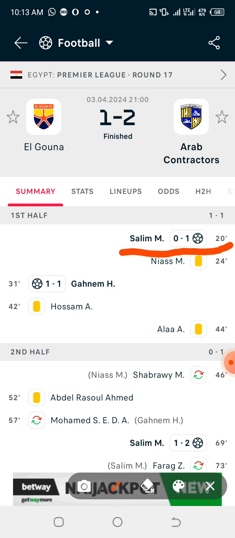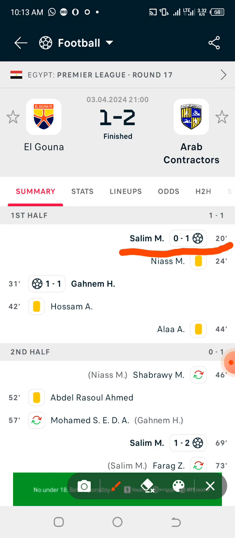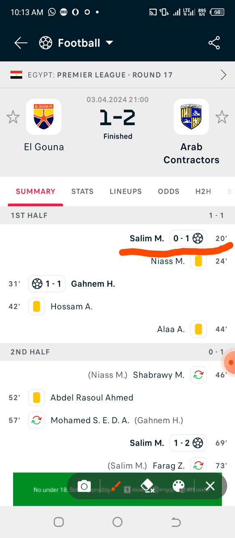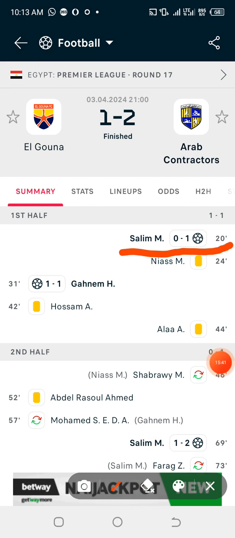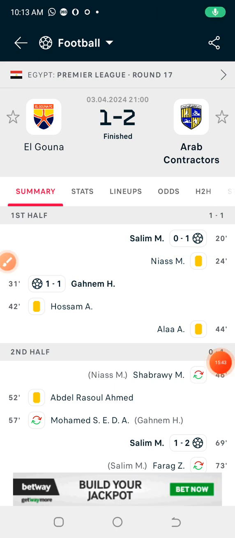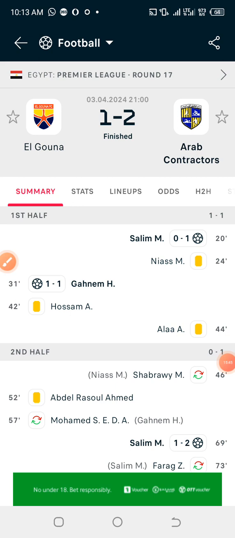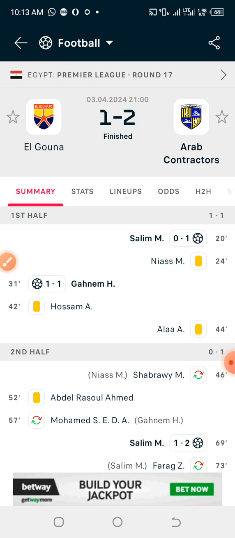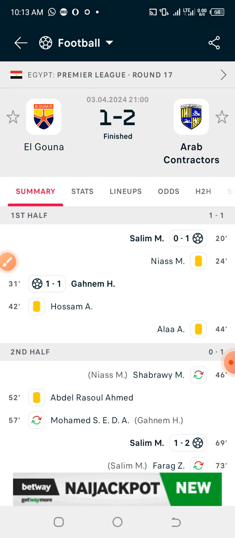Sometimes in those kinds of games, within just 5 minutes, a particular team may be winning 2-0. So make sure that you follow the steps very well, and bet responsibly, please. No strategy is always 100%, but with the available one that seems to be accurate, let's make use of it wisely and bet responsibly.